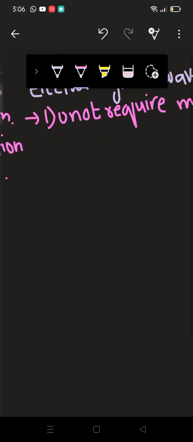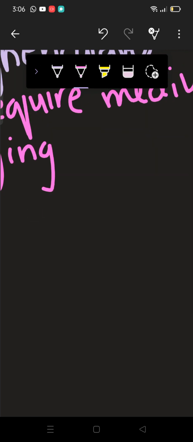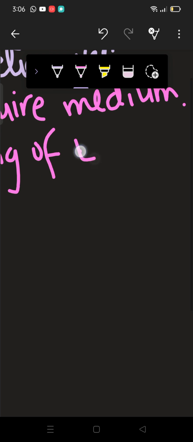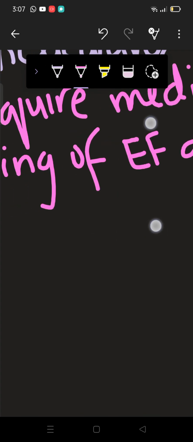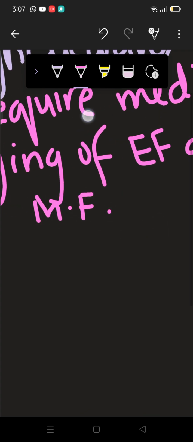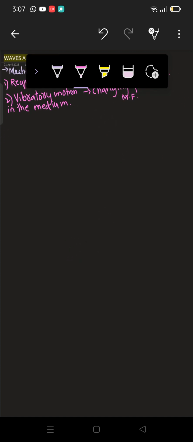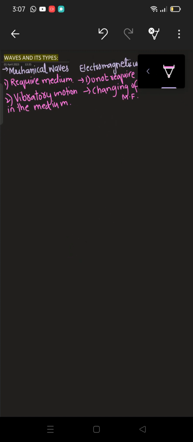Alright, and if I talk about electromagnetic waves, electromagnetic waves are produced by changing electric and magnetic fields. If I change the electric field or magnetic field of any substance, it will produce what? It will produce electromagnetic waves. I'll be telling the examples of these as well, no need to worry.